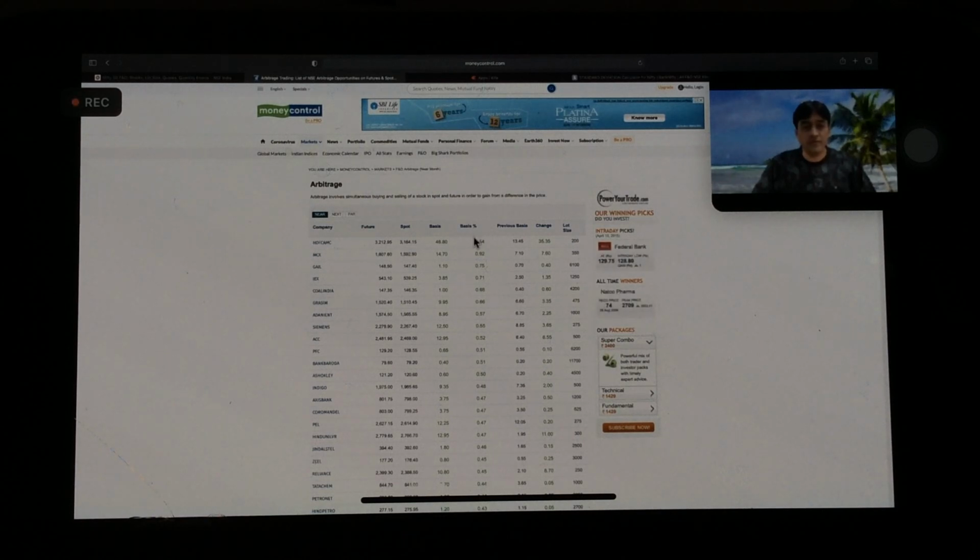1.54%. So if this difference remains on Monday, you can buy a quantity equal to lot size and short one lot of future. And you will make sure-shot 1.5% profit on 30th September. Totally risk-free. May HDFC AMC go to 1 rupee or 10,000 rupees, this is going to be your fixed profit. This is called an arbitrage opportunity.